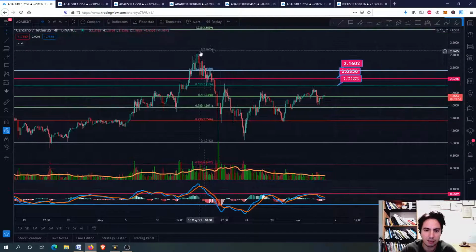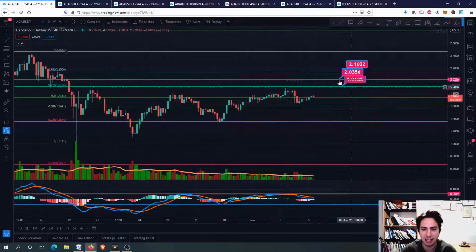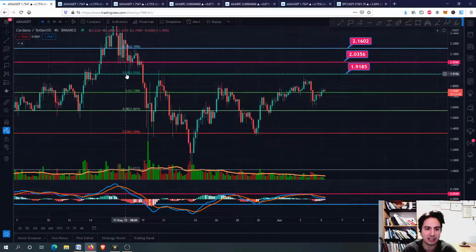Of course, you can see from the Fibonacci retracement that I started from the top to the bottom right here. I wanted to find important resistance levels, and that's how we knew that 1.91 is a major resistance level because it is the 0.618 Fibonacci retracement.